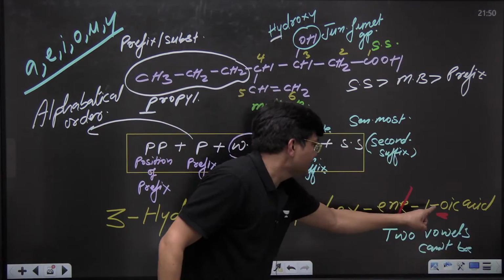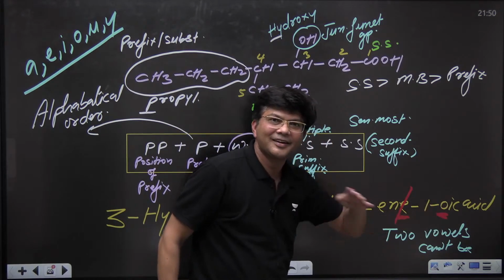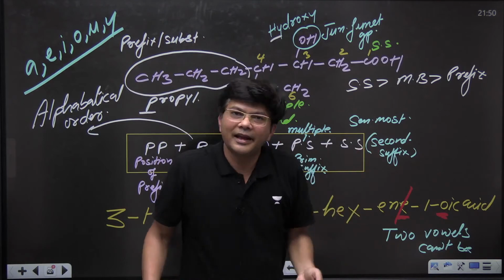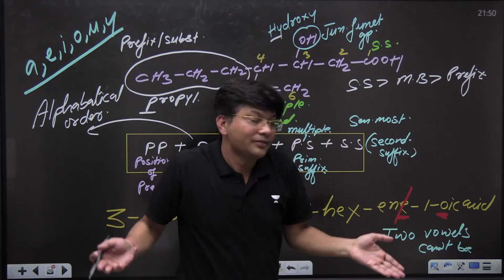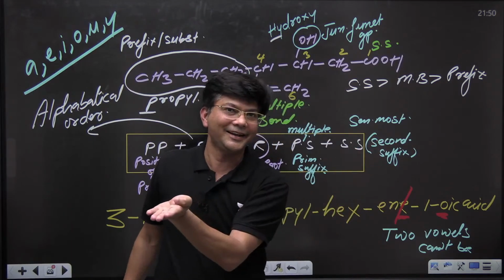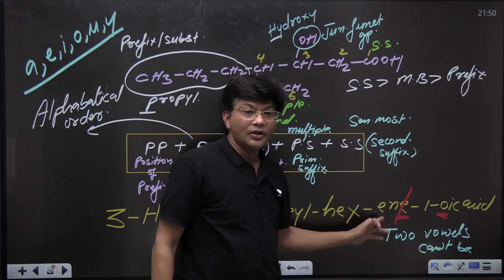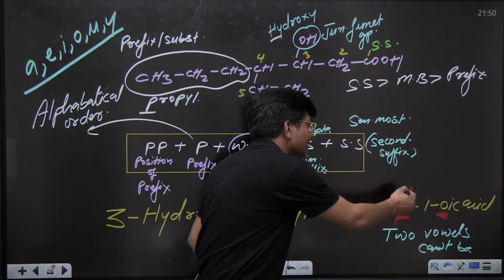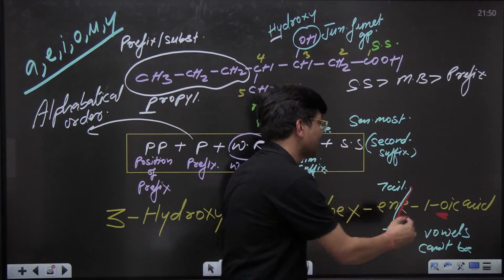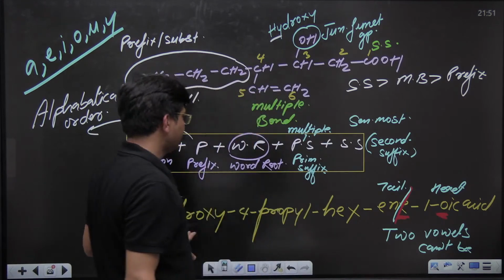So if I delete this O, this is the head of oic acid. If I cut the head of any animal, then that animal won't live. And this is the tail of this animal. If I cut the tail, then this animal will survive. So always delete the tail. This is the tail of it. Delete the tail, and this is the head, which we can't delete. So this is the name.